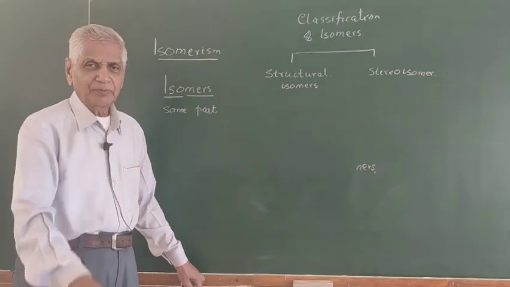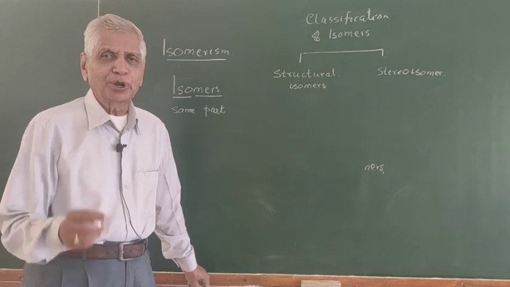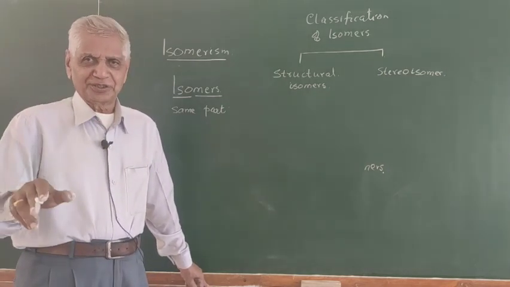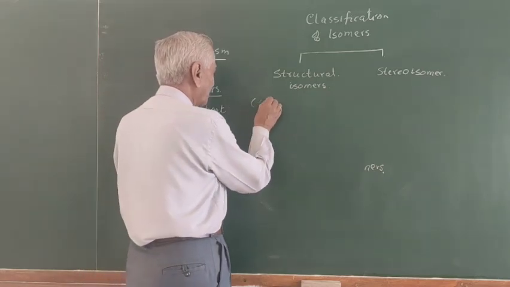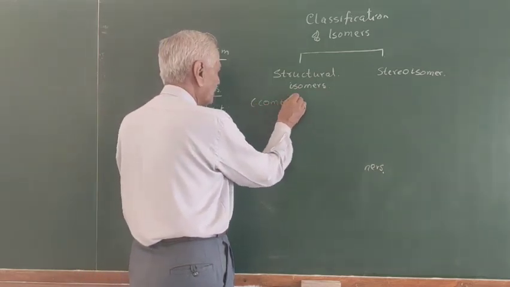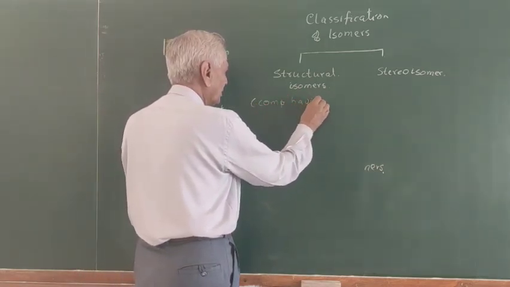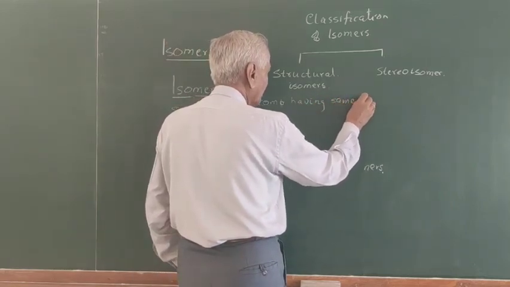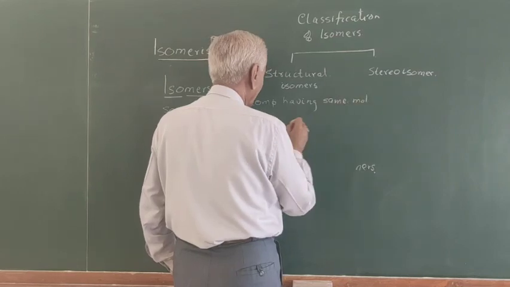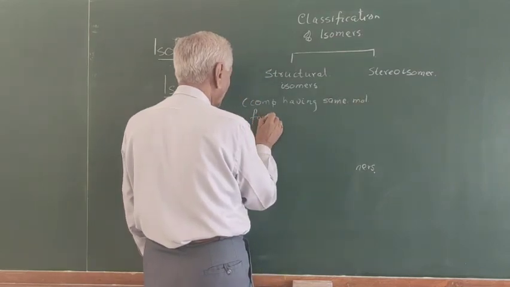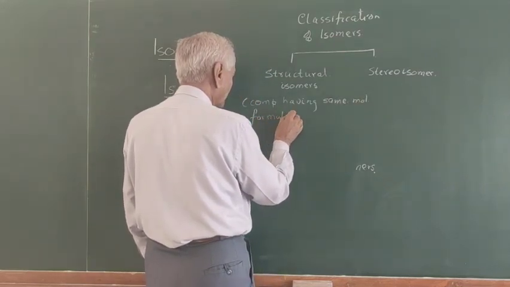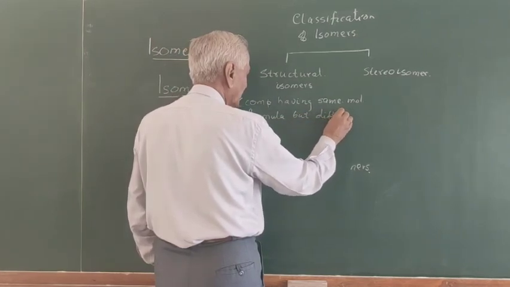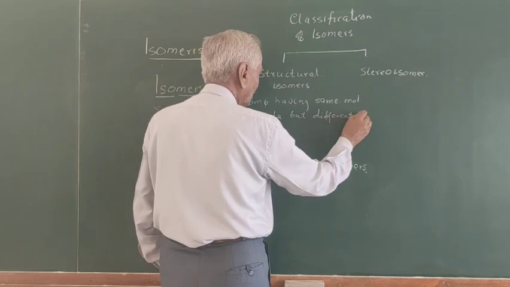Very simple. Compounds having the same molecular formula but different structures. So these are compounds having the same molecular formula but different structural formula.